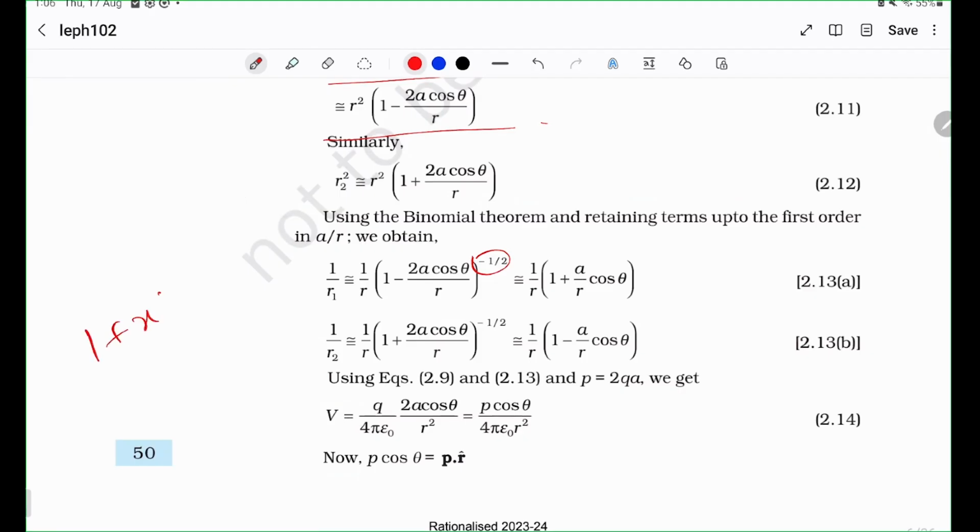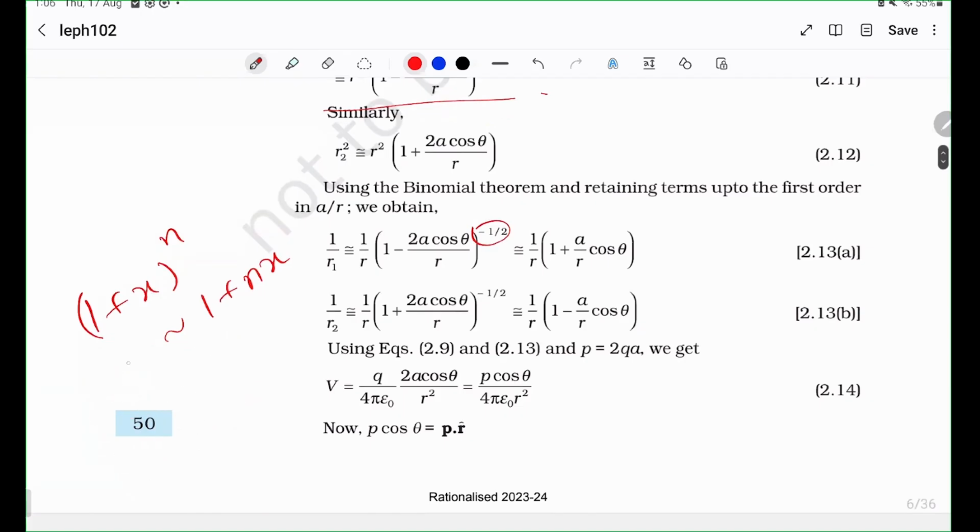This is the binomial approximation: 1 plus x to the power n is approximately 1 plus nx, as long as x is very, very close to 0 and nx is not very large. It's very important actually. nx should not be very large, but if x tends to 0, this is a valid approximation. So that's what they do here. In fact, the most popular case is 1 plus x to the power half, because you want to approximate root of 1 plus x as 1 plus x by 2. Very simple approximation.